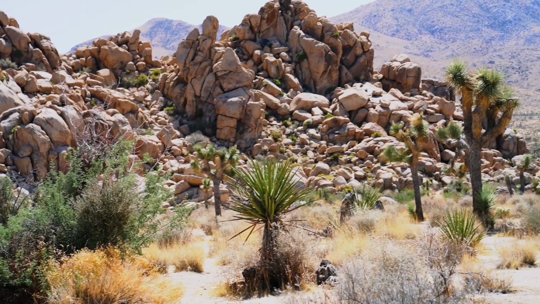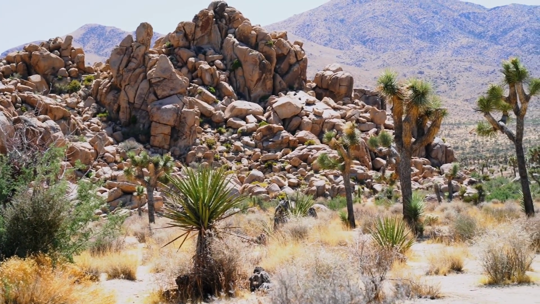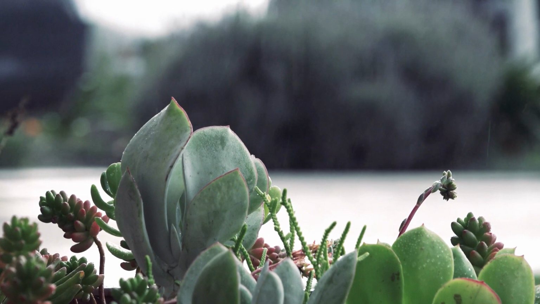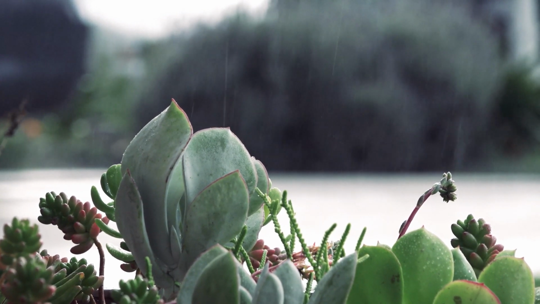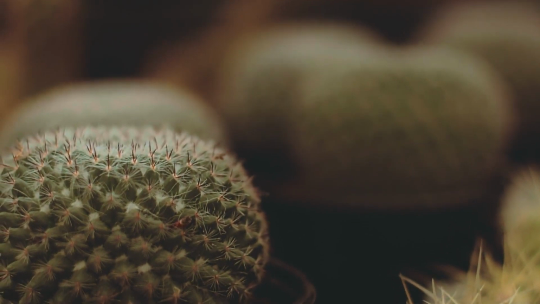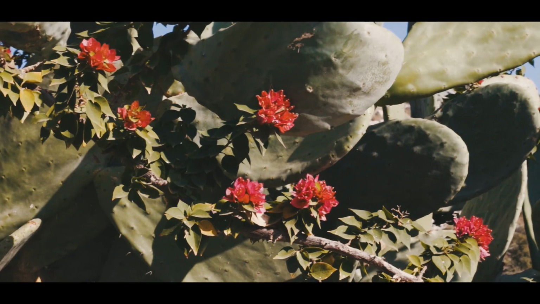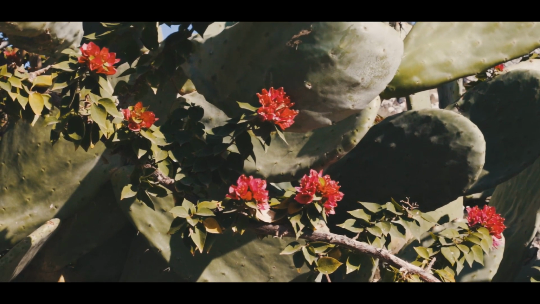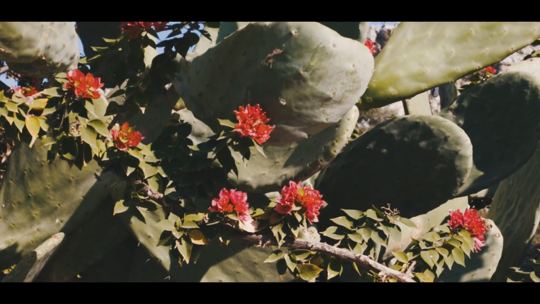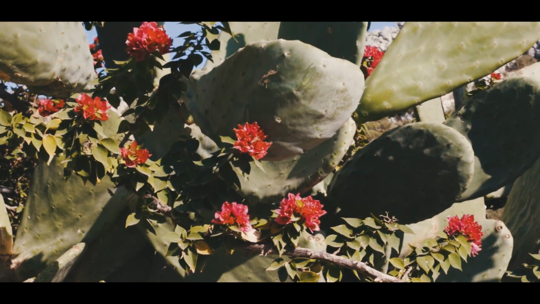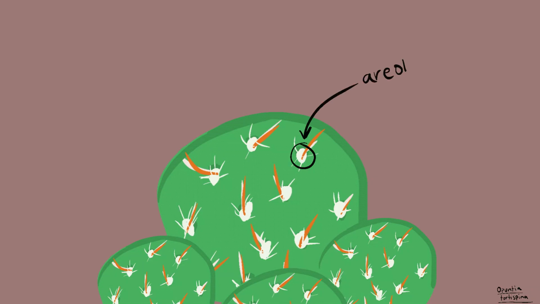If you don't already know, cacti are eudicot flowering plants that are commonly known for how well they thrive in hot desert environments. However, they are not restricted to desert environments, as they can also exist in many others, such as forests and even beaches. While cacti have many different forms, all of them have something called an areole, where oftentimes modified leaves called spines grow from. Now let's also define genetic drift.